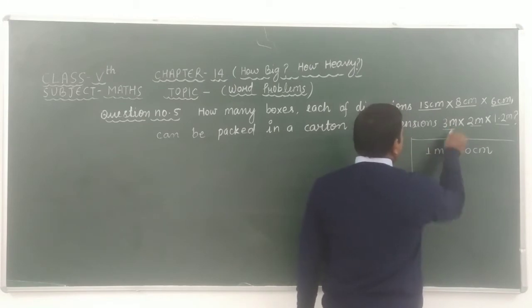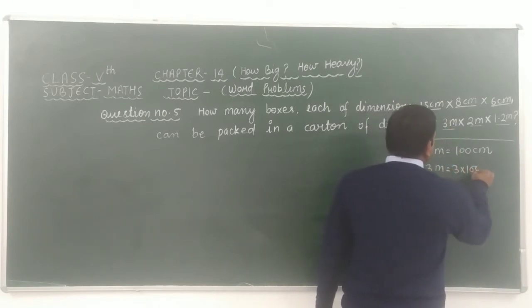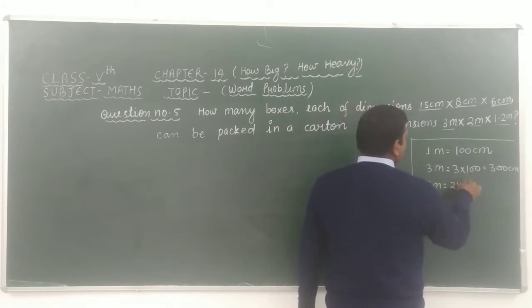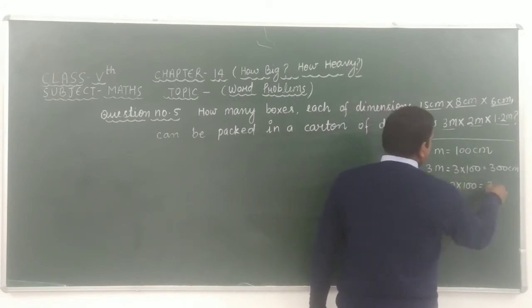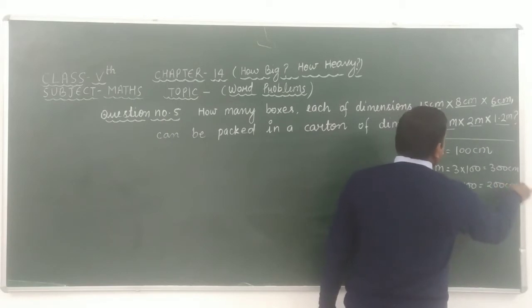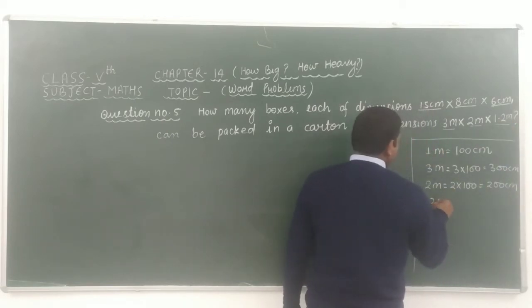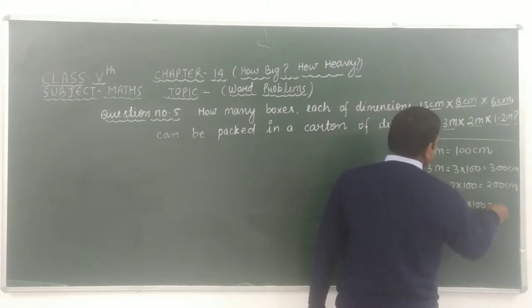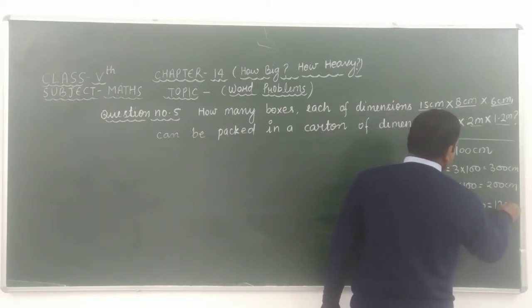So 3 meter is equal to 3 into 100, that is 300 centimeter. Similarly, 2 meter is 200 centimeter, and 1.2 meter is 1.2 into 100, which is 120 centimeter.